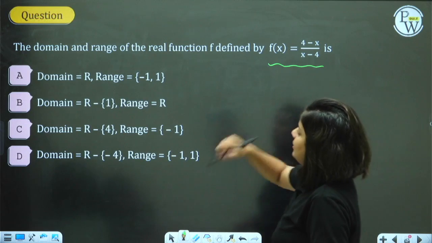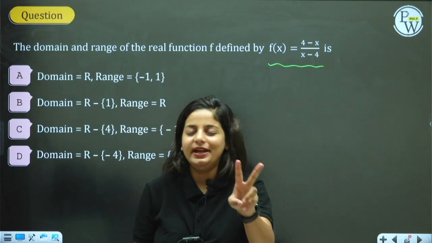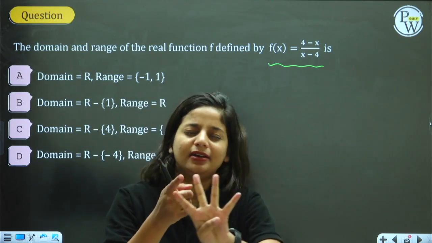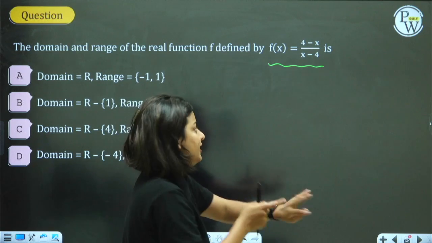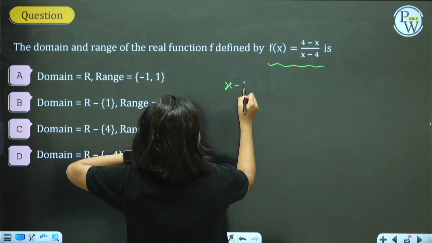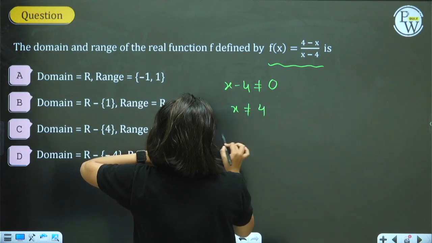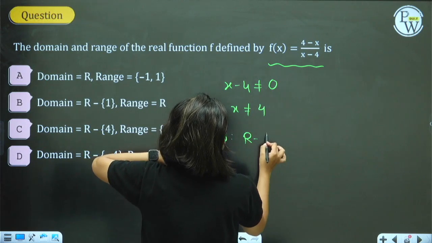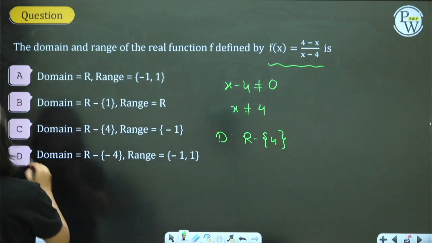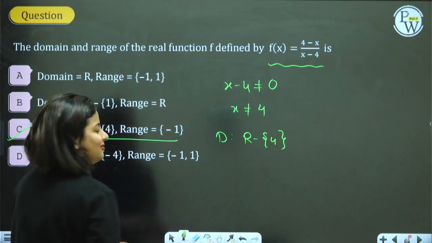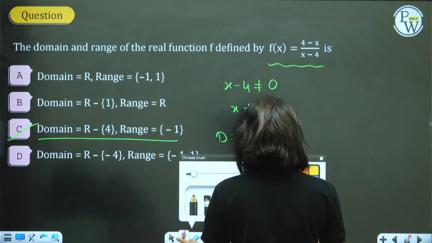For this function, what is the domain and range? Which type? Domain, 4 types: linear, denominator, root and mixed. It is denominator. And whenever we have a denominator, we say that the denominator should not be 0, x should not be 4. That means domain is all real numbers minus 4. Any option with all real numbers minus 4? There is only one option. Still, we will check the range.